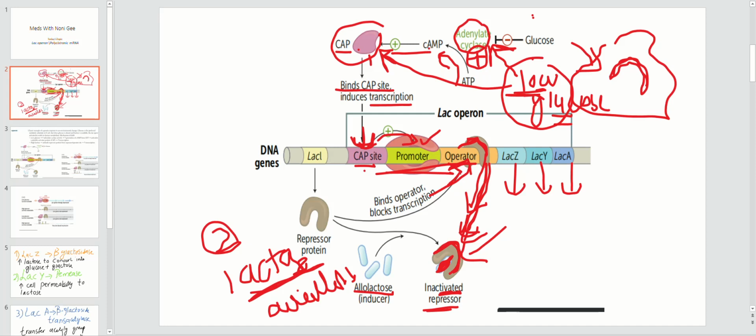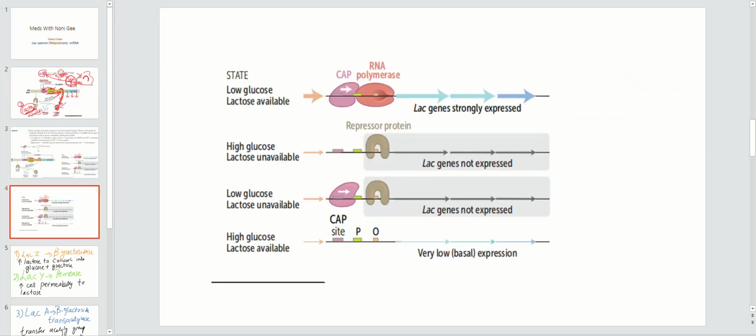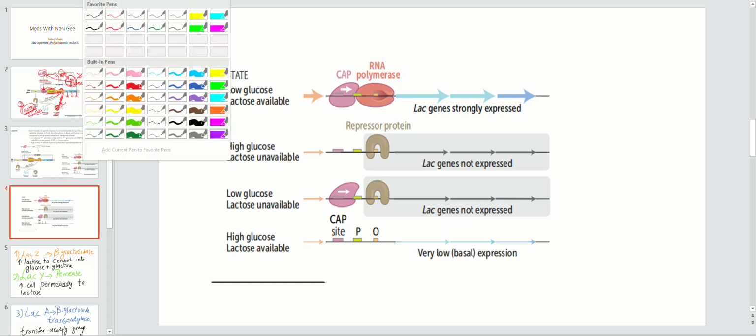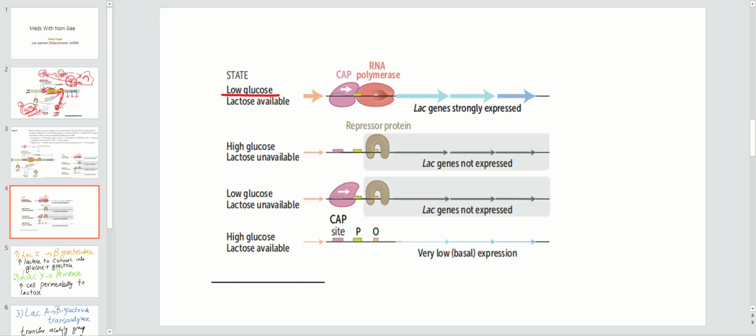This machinery, E. coli is using when there is low glucose, because E. coli needs the energy. The energy E. coli is getting is from the lactose, and lactose is a disaccharide. Don't forget about that, right? So this is what happens in these situations. When the bacteria has low glucose and lactose is available, with low glucose you have to remember CAP will bind. Whenever there is low glucose, this structure will bind. When there is lactose available, as I told you, it goes and binds with the repressor protein, right? This one. So the repressor will be out.